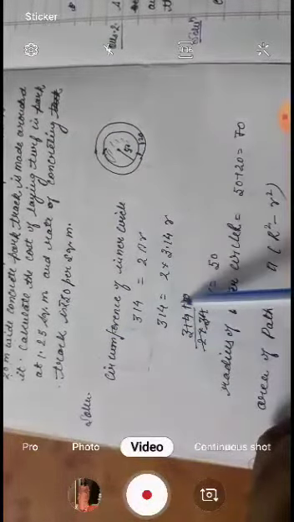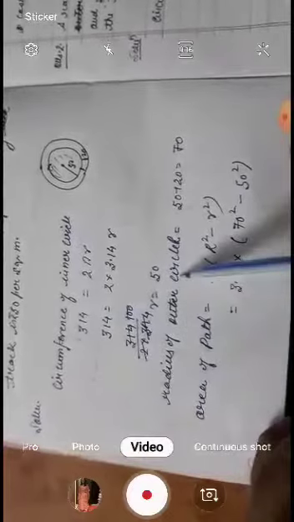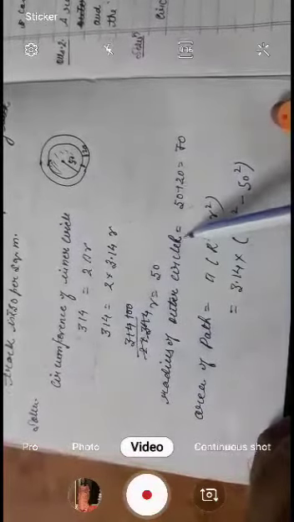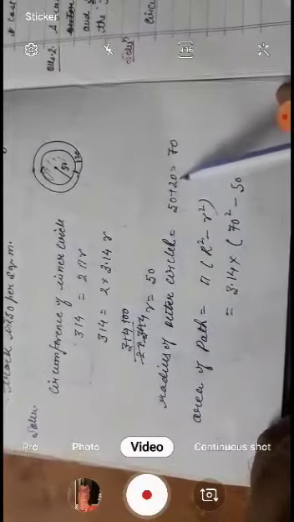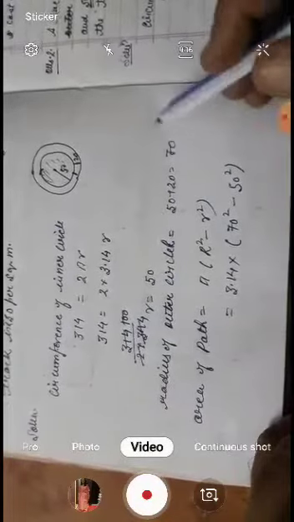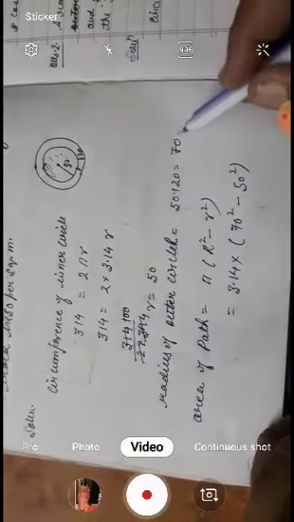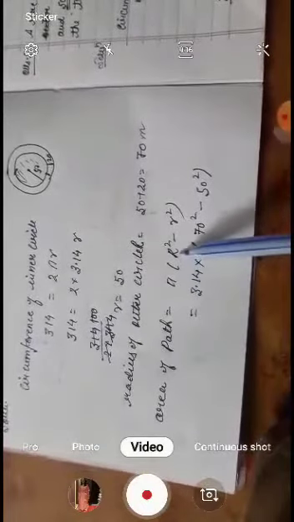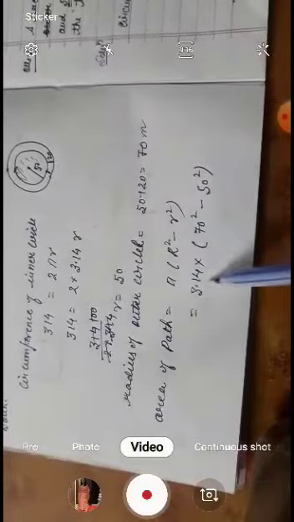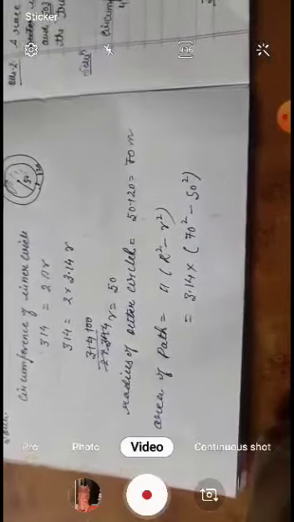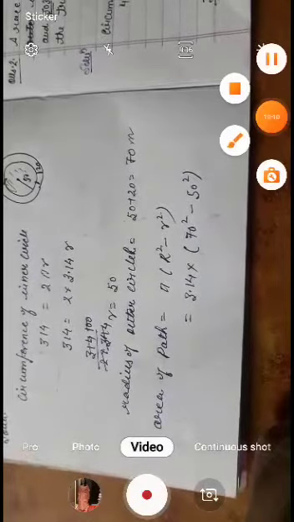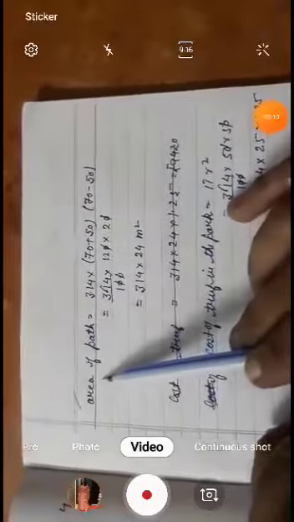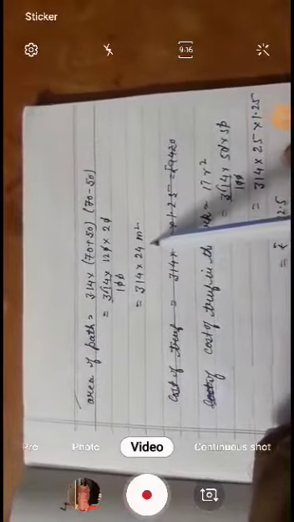radius. Circumference is given, then the value of r is equal to 50. Now the radius of the outer circle, capital R, is 50 plus 20, that is 70 meter. Then using the area of the path equal to pi times capital R square minus small r square, putting both values in this equation, we get the area of the path. This is the area of the path.